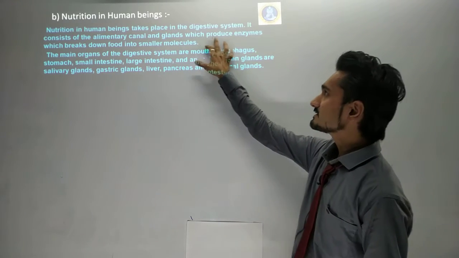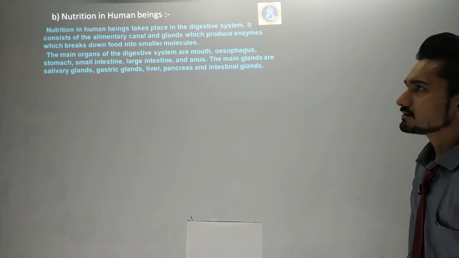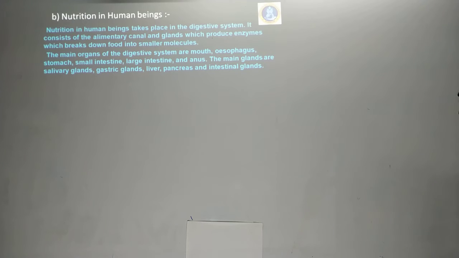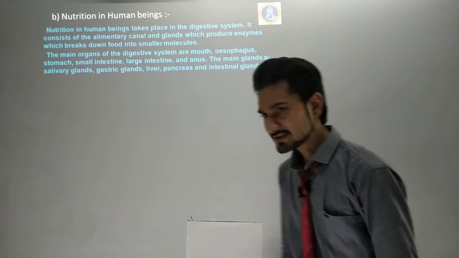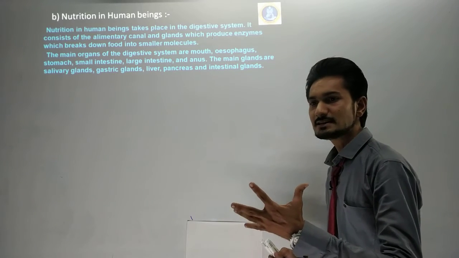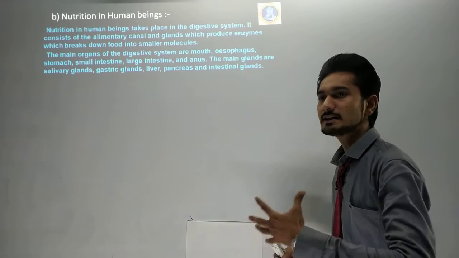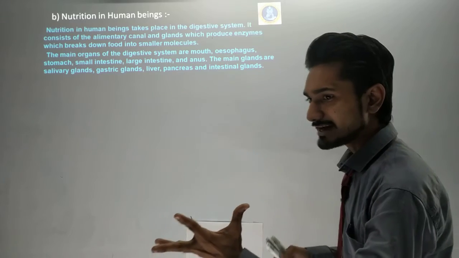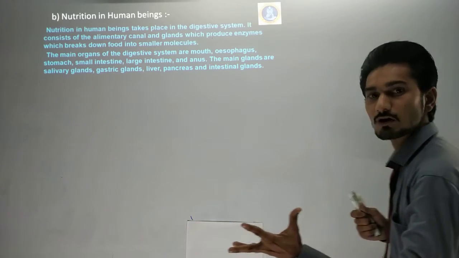And the glands produce enzymes which break down the food into smaller molecules. What are glands? We can say a gland is a kind of office which creates the material that helps digestion take place in our body.